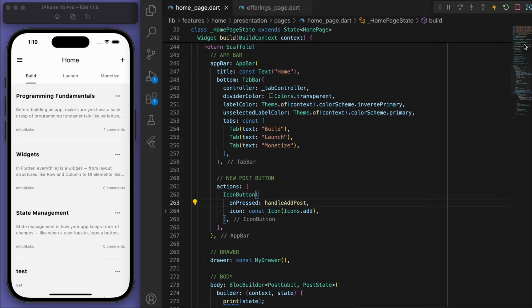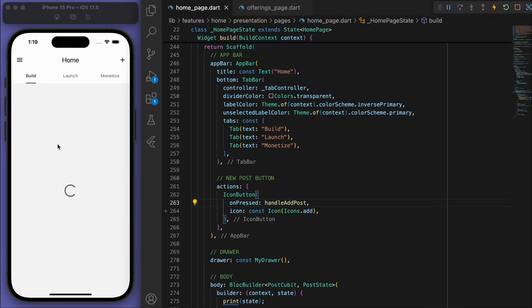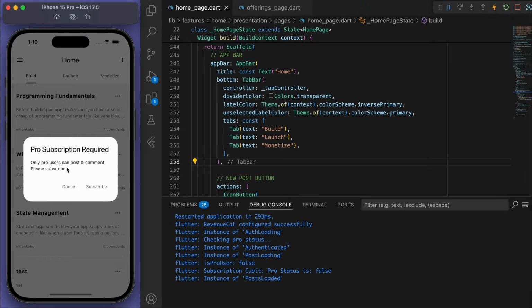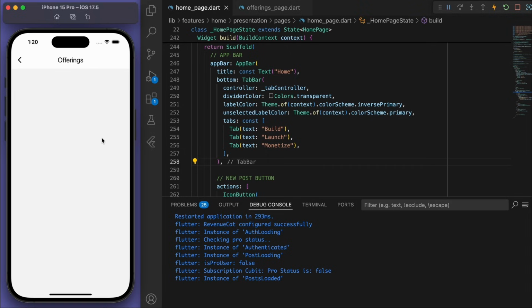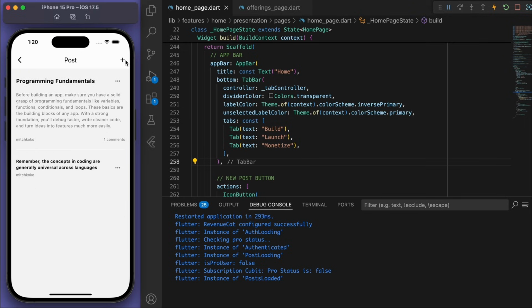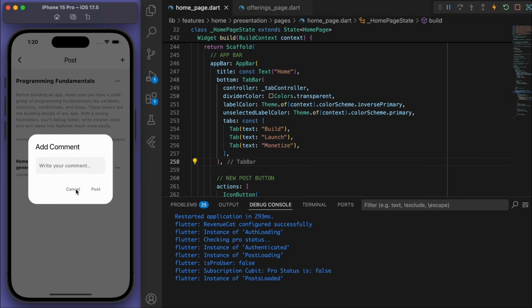And so if I click on this plus button, you can see in our debug console, it says we are not a pro user. So if I hit the plus button, you can see, yeah, it shows this prompt saying that we need a pro subscription. Sweet. And if I click subscribe, then it takes us to the offerings page. Beautiful. Let's do the same thing for when we add a comment.